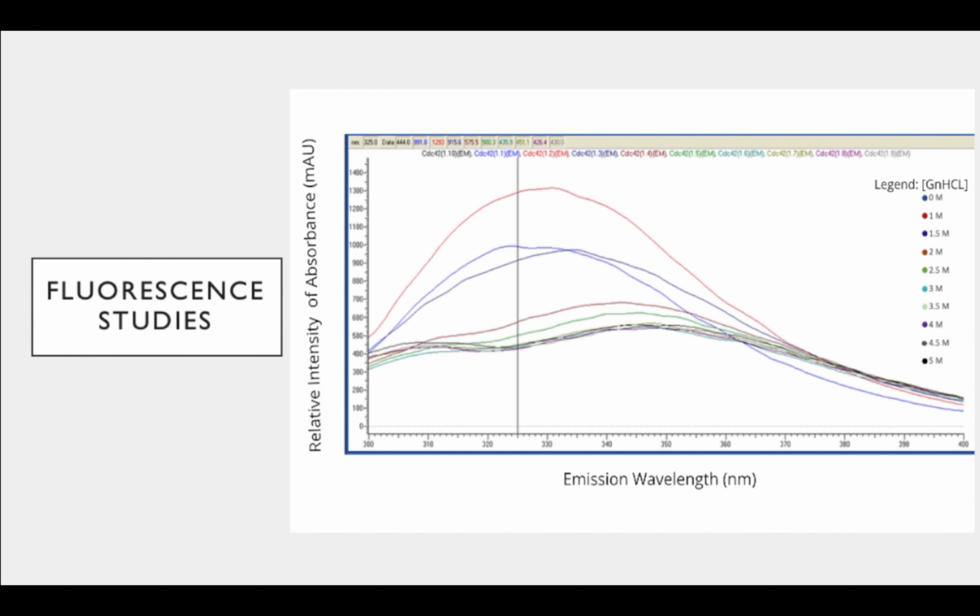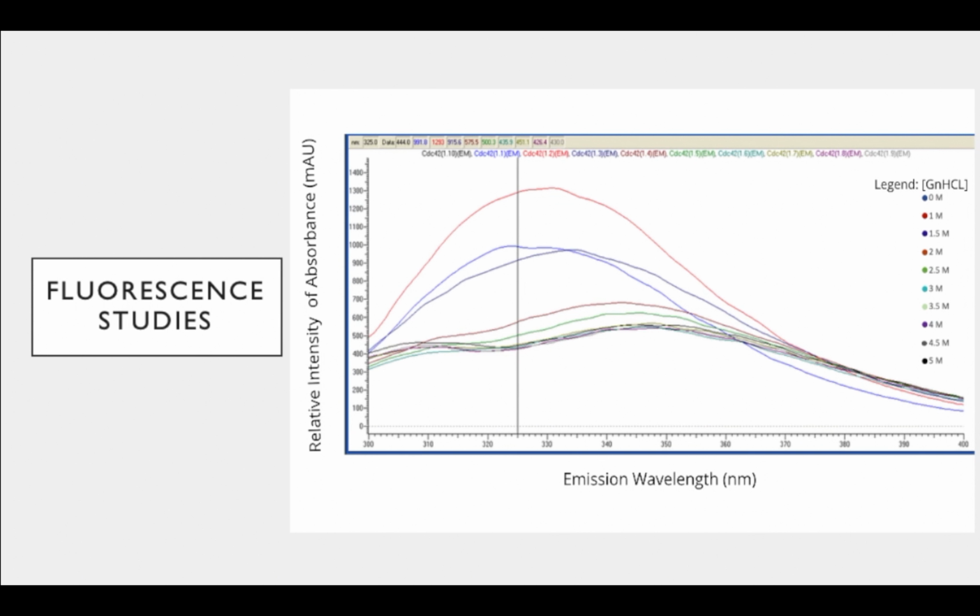What happens is that tryptophan, in the center of the protein, is not able to emit anything because it is blocked. As we increase denaturation, the protein is able to open up, and we know that tryptophan emits at 350. So this curve shows that we did denature, because with increasing concentrations, the tryptophan is being exposed and is able to emit at that 350 wavelength.